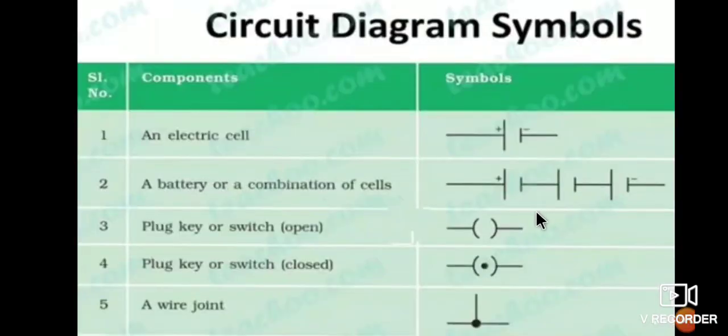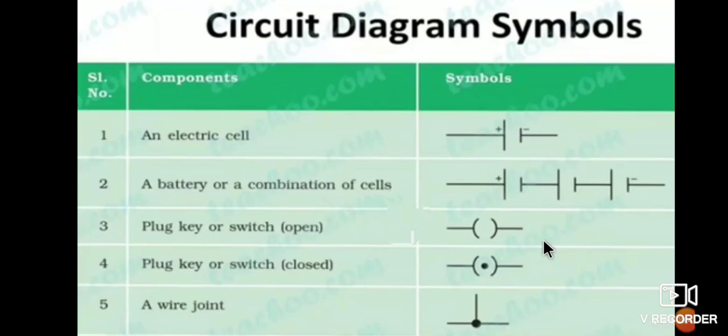Next, circuit diagrams and symbols. We use many components in a circuit diagram, and therefore they are represented symbolically. We cannot write out the words electric bulb; it is written using symbols. Similarly, in a circuit we do not write the word battery, but use its symbol.